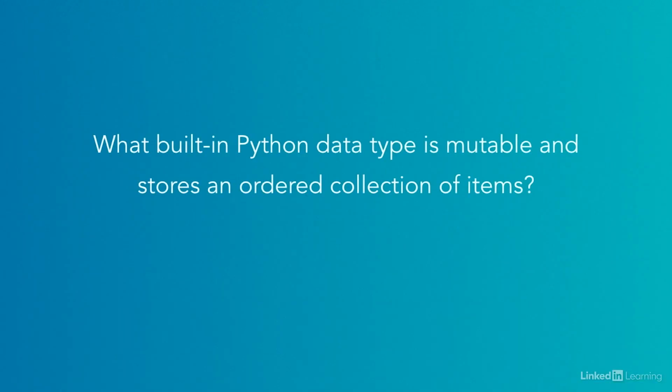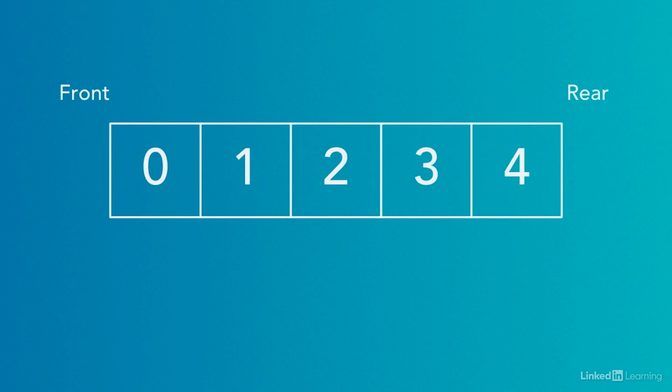When it comes to implementing a Deque, our first consideration is whether or not Python has a built-in data type that we could use behind the scenes. Just like for the stack and queue data structures, we can use a list to implement a Deque because a list is an ordered collection of items that we can modify. Here you can see we have a list with 5 items in it.